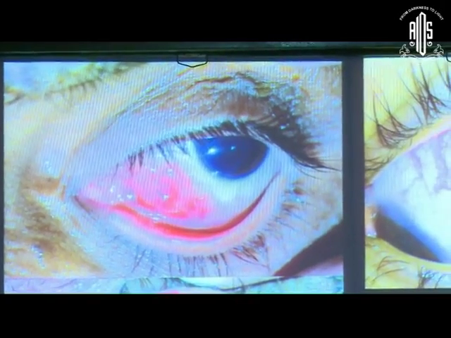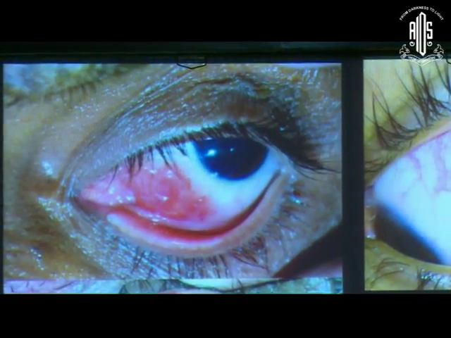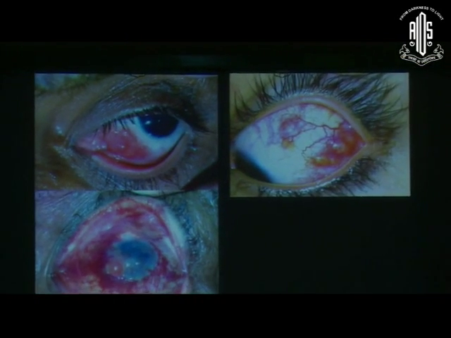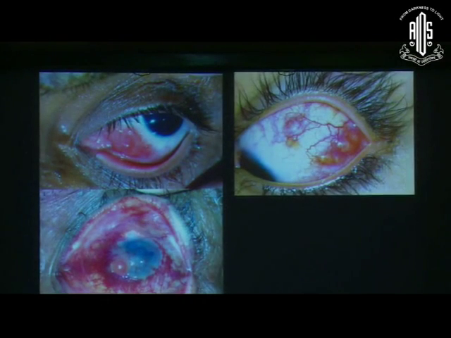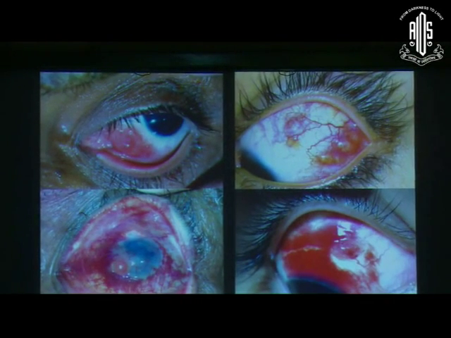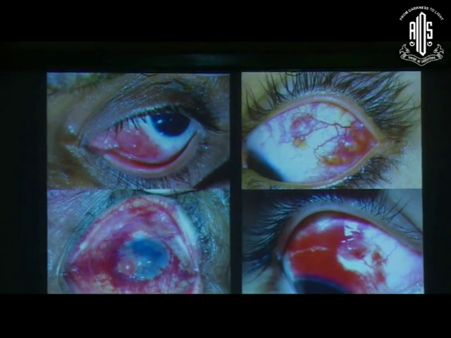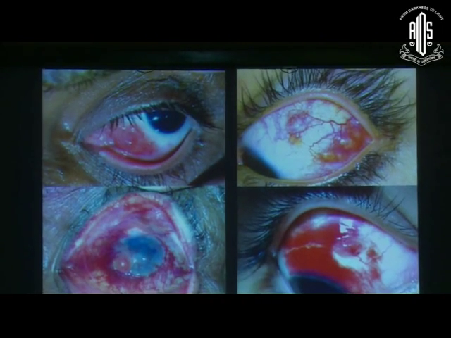What about this? Extensive vascularization with the elevated papilliform mass on the limbus. Benign, malignant? Okay. Again, a papilliform lesion with feeder vessels and a lot of hemorrhage around it. Benign, malignant? Okay.